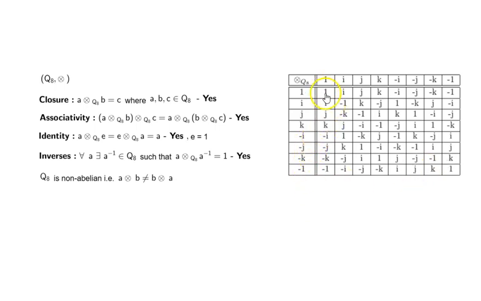So just look at this. 1, I, great. J, great. K, minus K, and then we have K. So actually it should have been minus K. So that means it is not symmetric across the main diagonal. First instance you reach, you can stop going further. So it is non-abelian. Now let's see whether cube roots of 1 under multiplication forms a group.